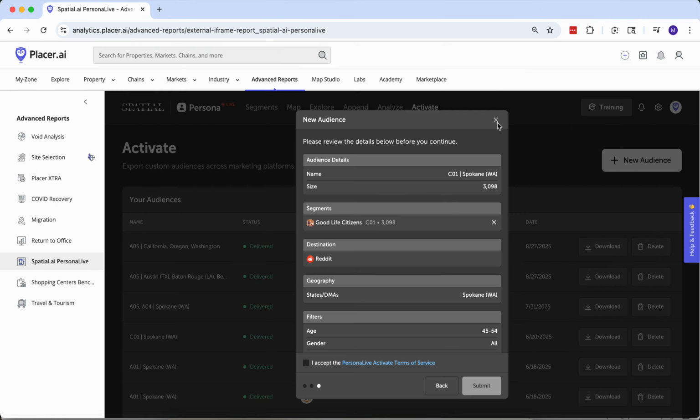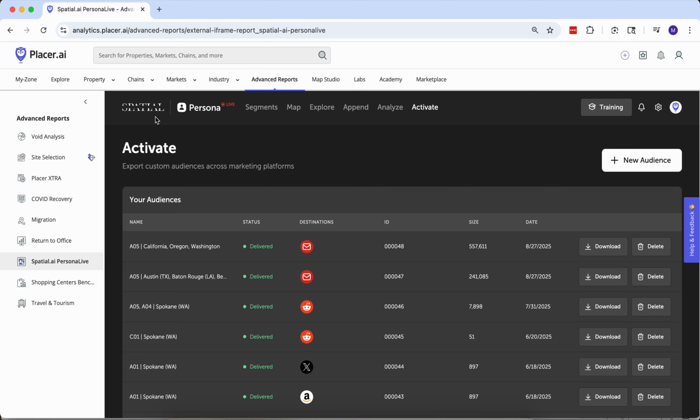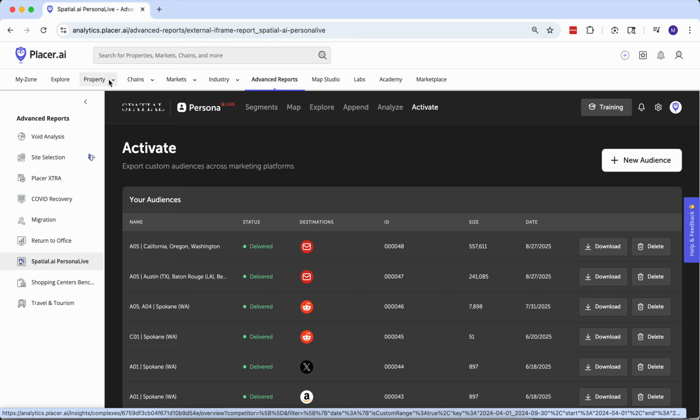So that is the flyby of Spatial.ai. And just think of Spatial as this tool that nests within Placer. And yeah, it's pretty powerful. So I know that this tutorial is a little bit longer than I like to make them, but it's about as short as I can make it and be able to cover all the ground that I wanted to cover. But just know that there's a ton more information and utility and functionality that we can dig into here, especially within Placer. But with that, we'll stop there, and happy marketing.